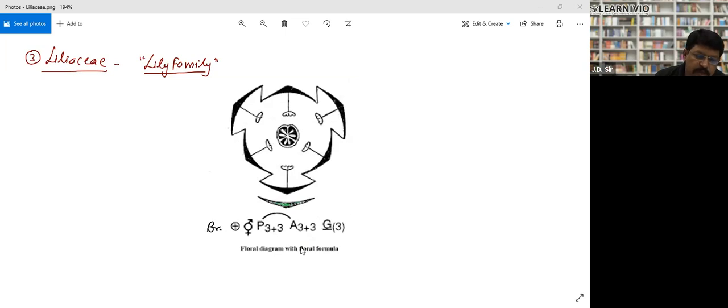These are the androecium. Again, this central part is the gynoecium, and it is 3 in number, and this is a syncarpous situation. So that is the floral diagram.